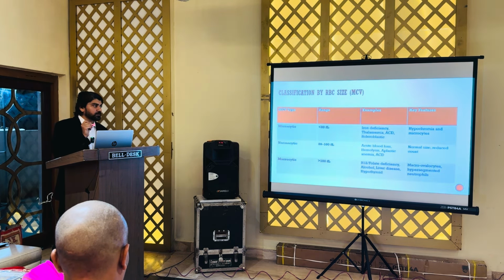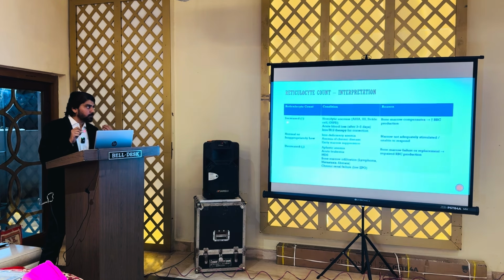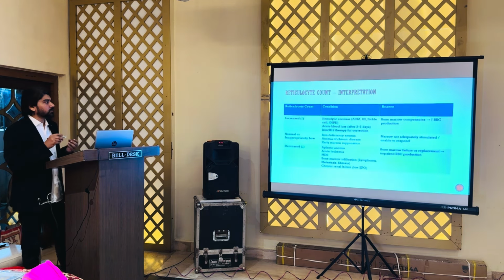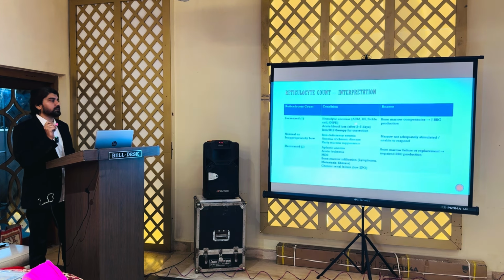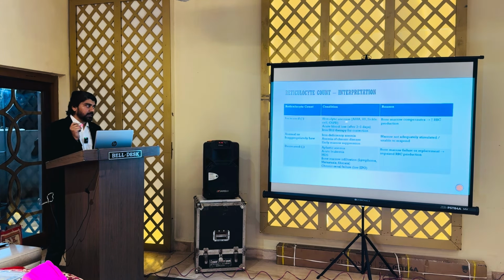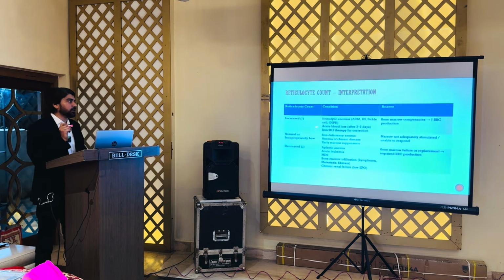Now if you talk about the reticulocyte count, this is also a very, very important topic, because depending on the reticulocyte count we can know the function of the bone marrow. The reticulocyte count provides a picture of the bone marrow of the patient. So the number one category is increased. The conditions in which the reticulocyte count is increased, the first is the hemolytic anemias, very common, like autoimmune hemolytic anemia or hereditary spherocytosis. In hemolytic anemias, the reticulocyte count will be increased.